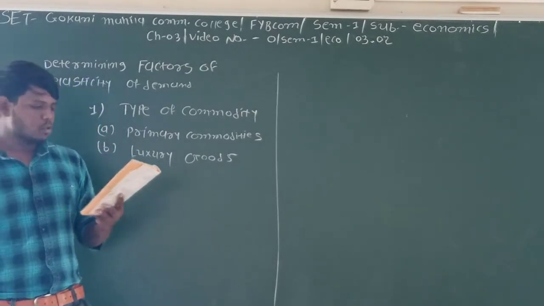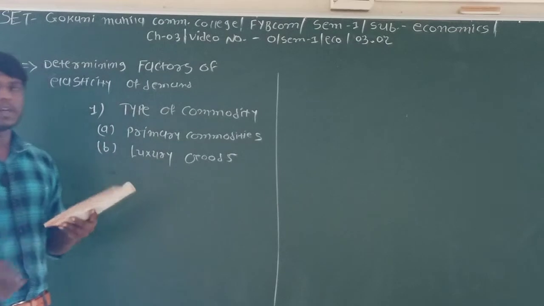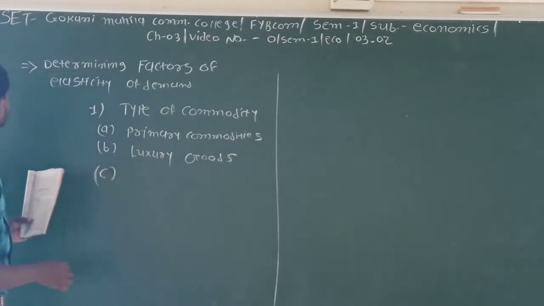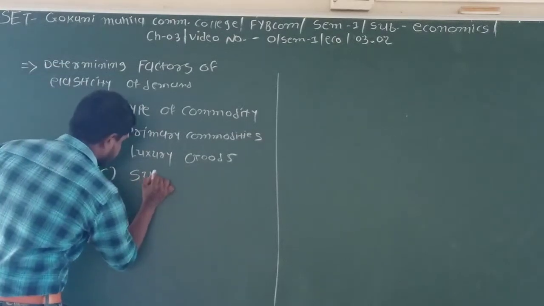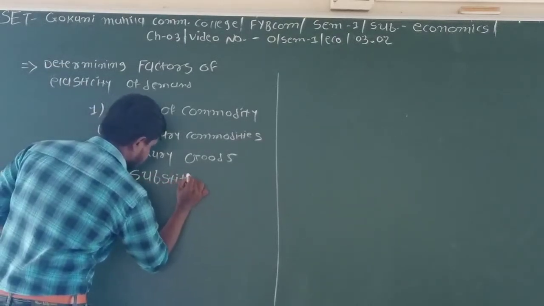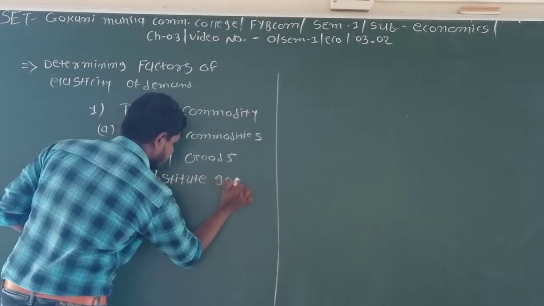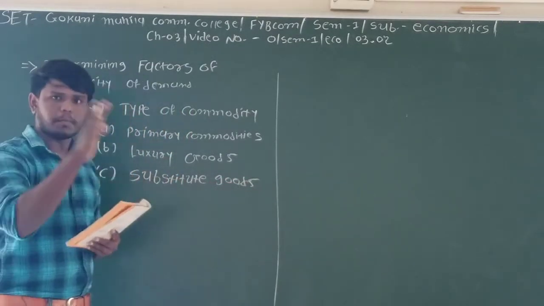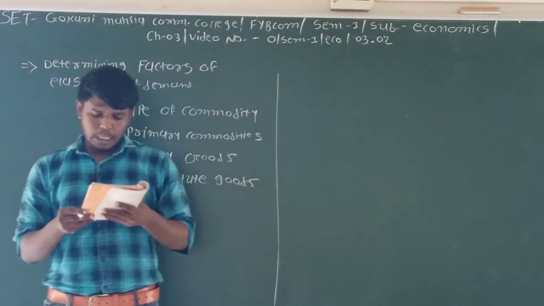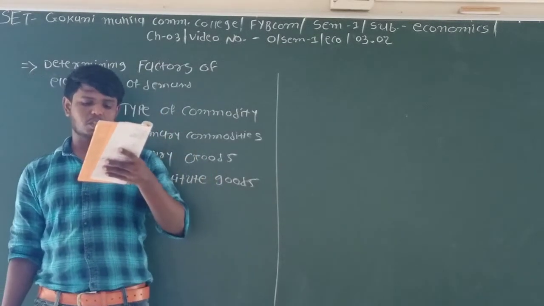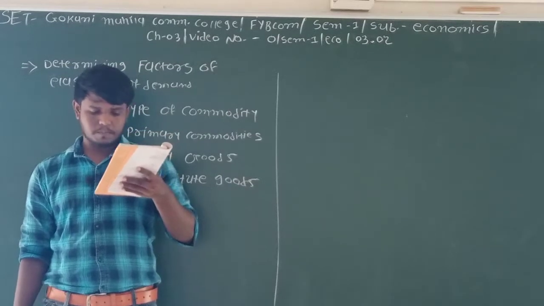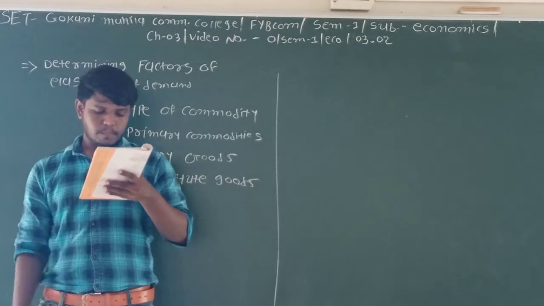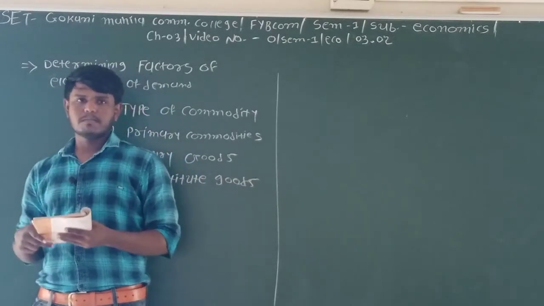Now go to the third type of commodity, that is substitute goods. Substitute means અવેજ, one instead of another. There are certain things for which a substitute can be used. For example, sugar, jaggery, etc. They can be used as substitutes for one another.